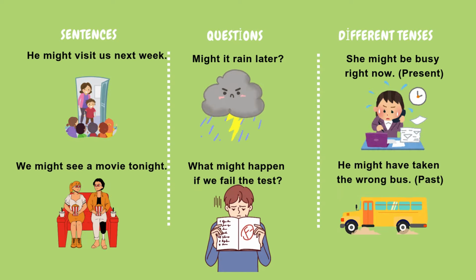Example sentences. He might visit us next week. We might see a movie tonight. Example questions. Might it rain later? What might happen if we fail the test? Examples in different tenses. She might be busy right now. He might have taken the wrong bus.